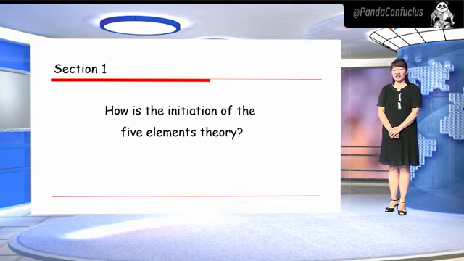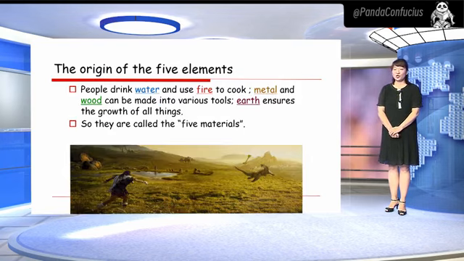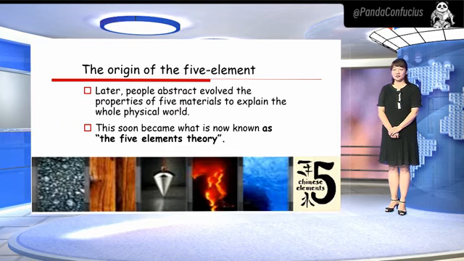Section 1, how is the initiation of the 5 elements theory? The theory of the 5 elements, along with the theory of yin-yang, originates from China. Over thousands of years, people in ancient China realized that wood, fire, earth, metal, and water are the 5 indispensable materials in human life. People drink water and use fire to cook. Metal and wood can be made into various tools. Earth ensures the growth of all things, so they are called the 5 materials.